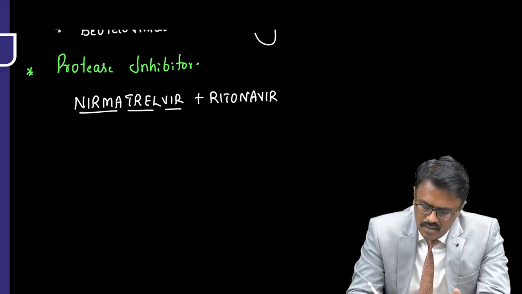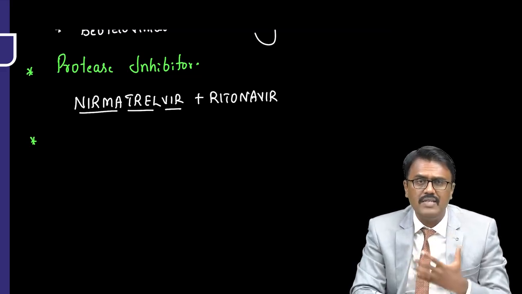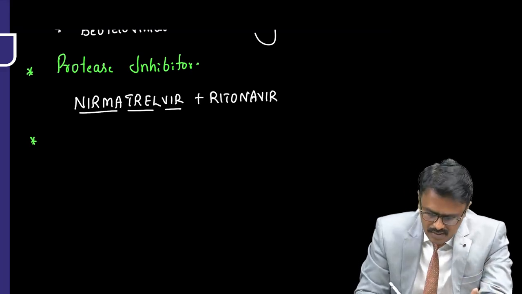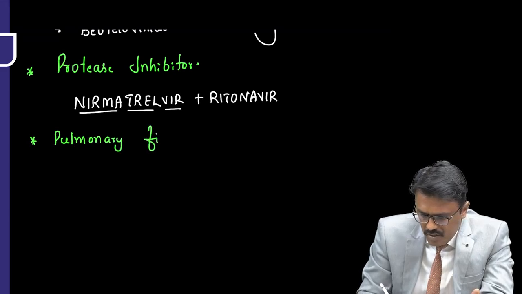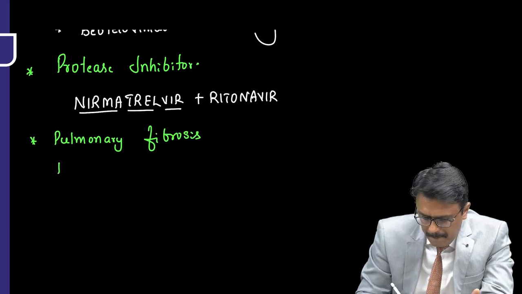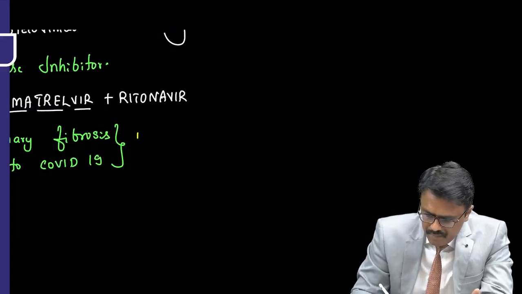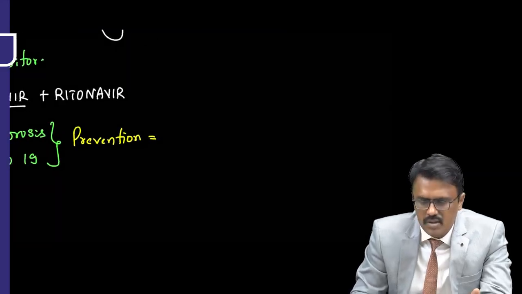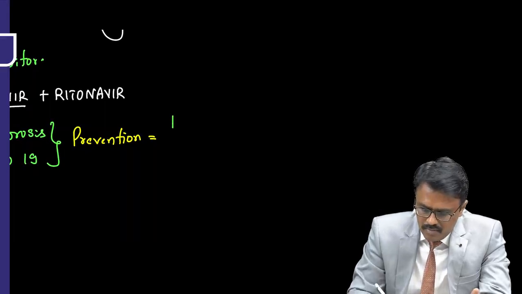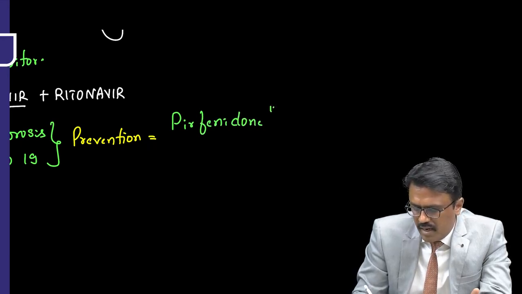Now, recently in one of the exams they asked, when COVID-19 happened, there was lung fibrosis. Is there any drug which prevents that lung fibrosis? Pulmonary fibrosis due to COVID-19. Is there any drug to prevent that? Recently in one of the exams they asked this question. What is the name of this? It is called Pirfenidone. Pirfenidone is an anti-fibrotic agent.